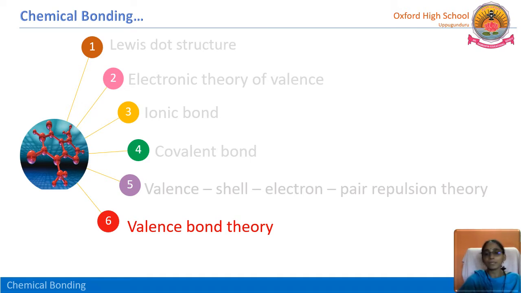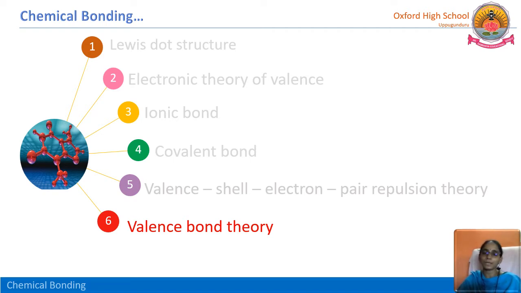And there we have discussed orbital overlapping. This valence bond theory is also called orbital overlapping theory, or orbital concept theory. We can call it that because there we mainly focused on orbital overlapping instead of valence electrons. Of course, valence electrons are present in orbitals.